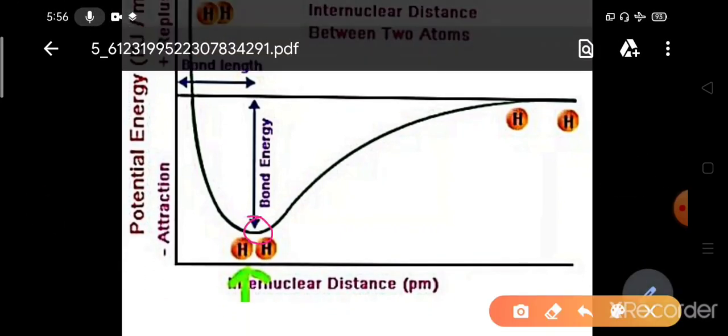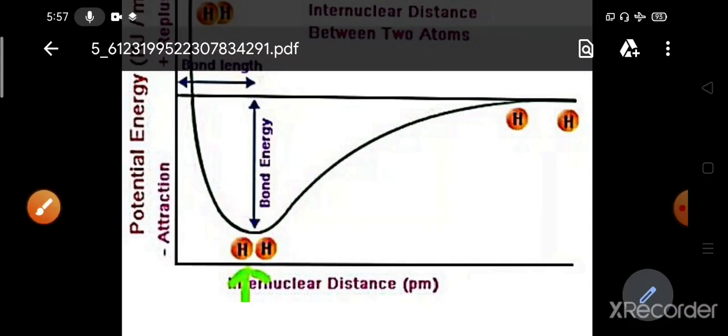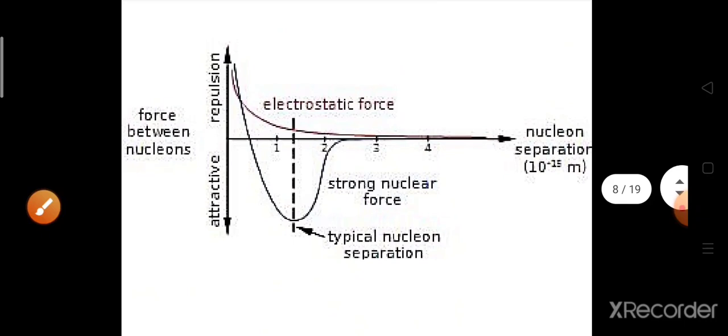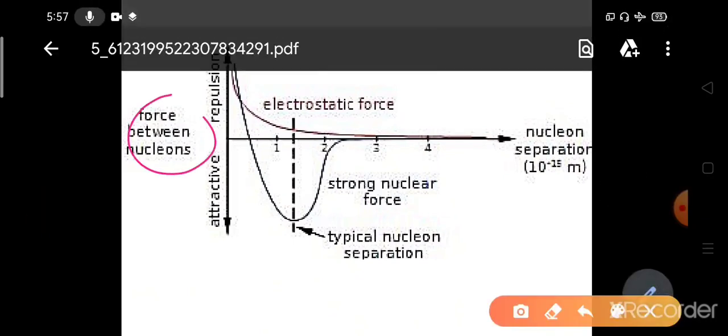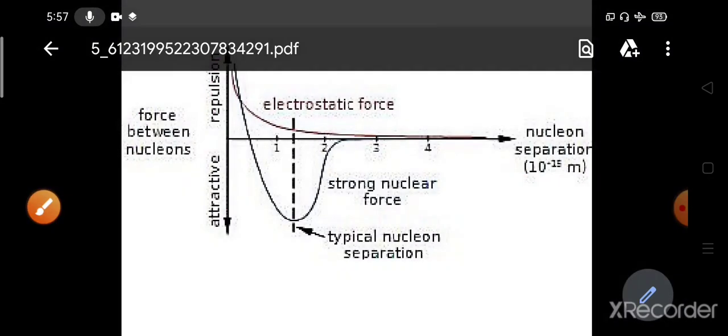At some equilibrium point, the energy of the attraction equals the energy of the repulsion, and that will be the internuclear separation or the equilibrium distance. Here this is the force between the nucleons, plotted along the y direction, and this is the nuclear separation. So the electrostatic force is playing the role here. The typical nuclear separation is the equilibrium separation where both forces are balancing each other.